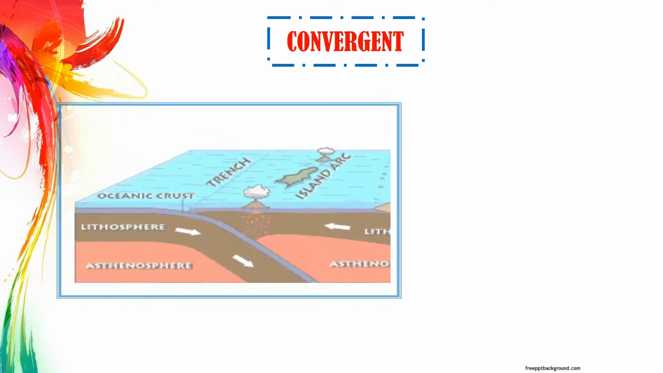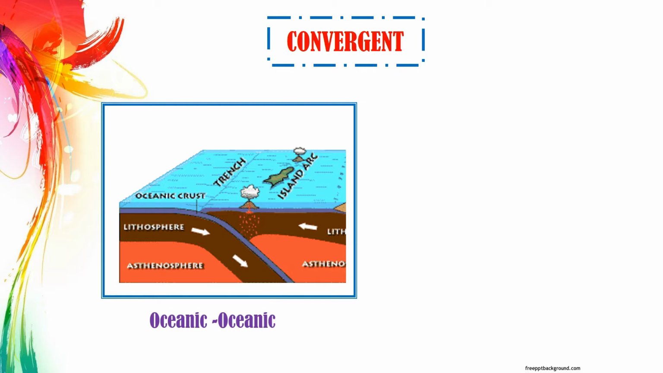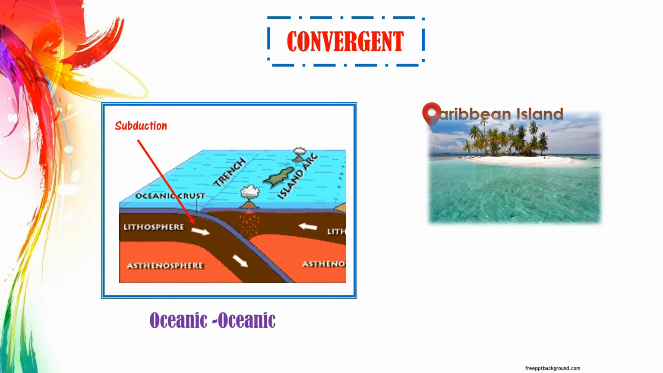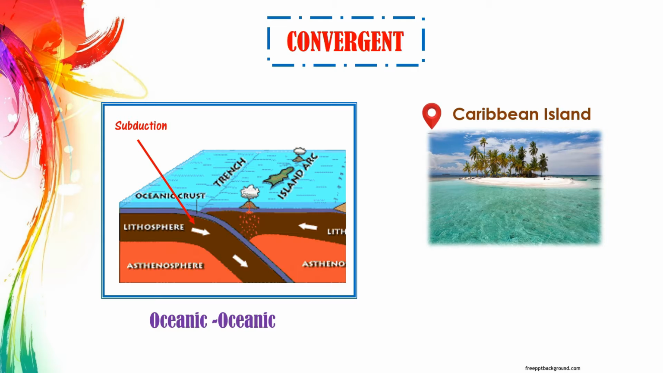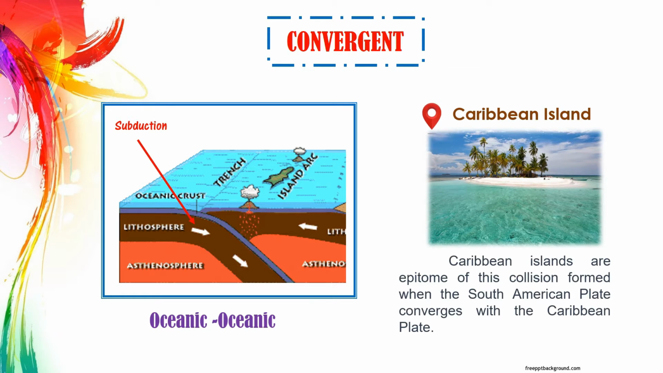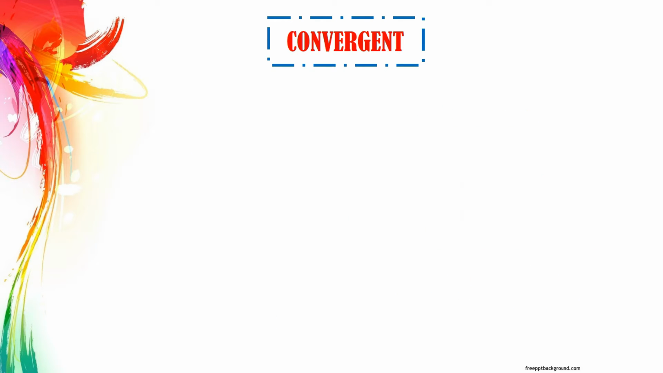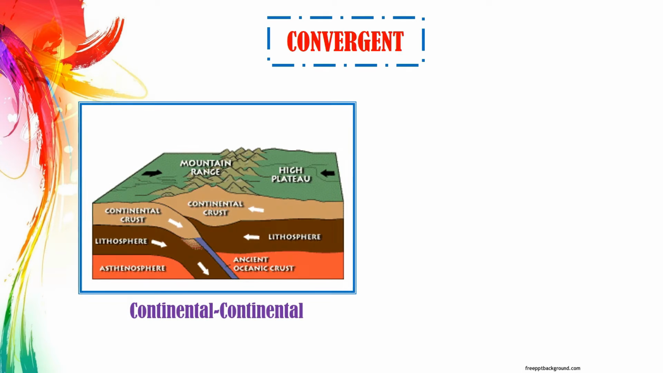When an oceanic plate converges with another oceanic plate, the denser oceanic plate subducts under the other, resulting in island arcs and oceanic trenches. The Caribbean islands are an epitome of this collision, formed when the South American plate converged with the Caribbean plate. When a continental plate converges with another continental plate, still the same scenario happens.